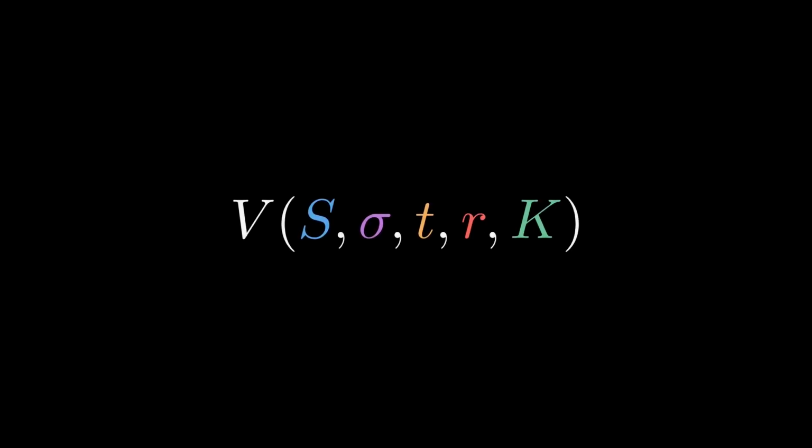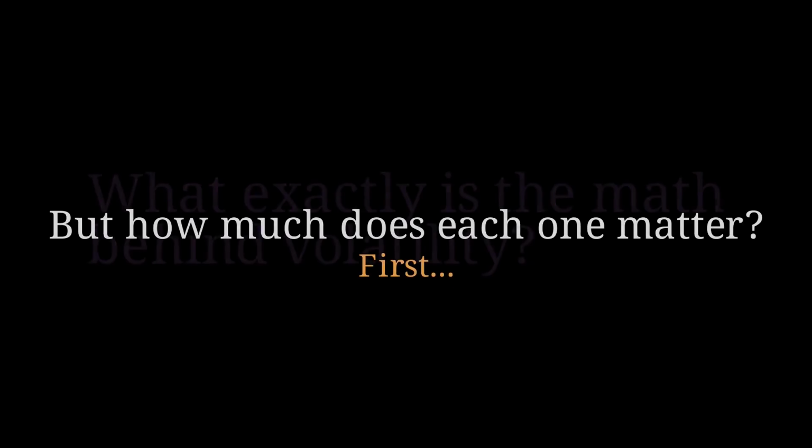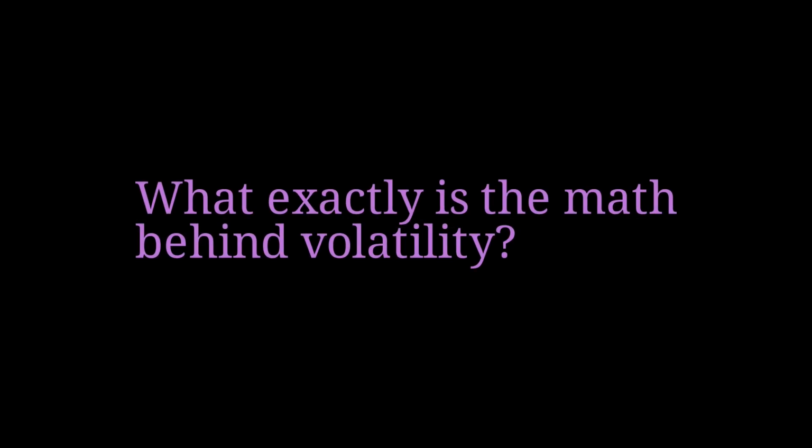We can write this idea mathematically, given that it's a function and v is the option price. Let's look at the most influential variables: S as the stock price, sigma as the volatility, and t as time. Although they look straightforward with their definitions, we must ask ourselves, how much does each one of these matter on the option value? To answer this question, let's fortify our mathematical understanding of volatility first.